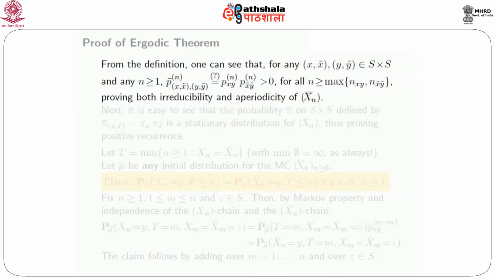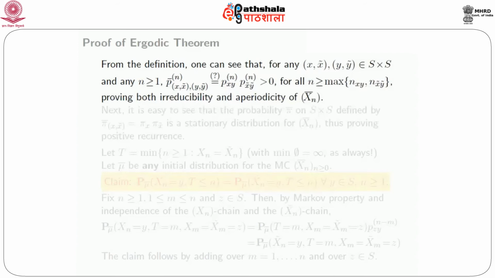The probability that the paired chain X_n bar reaches the state (y, y tilde) in n steps starting from (x, x tilde) amounts to the X_n chain going from x to y in n steps, and at the same time the X_n tilde chain going from x tilde to y tilde in n steps.